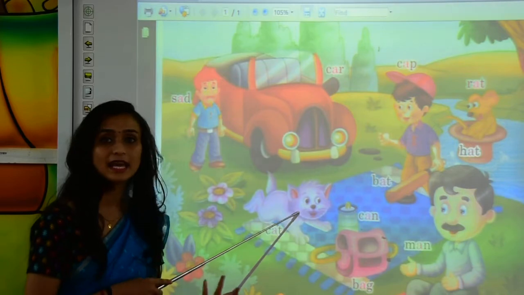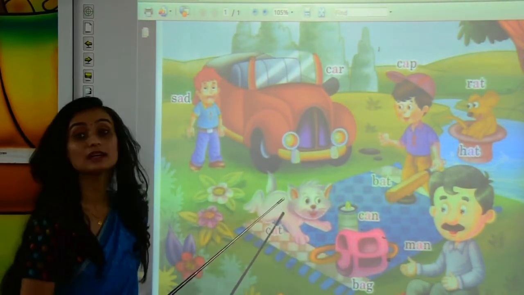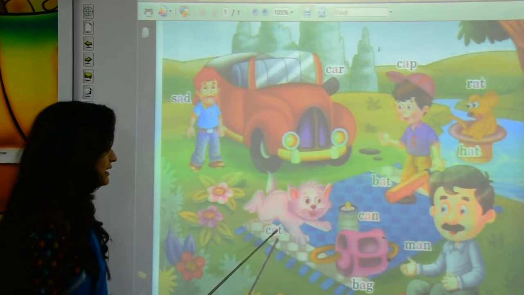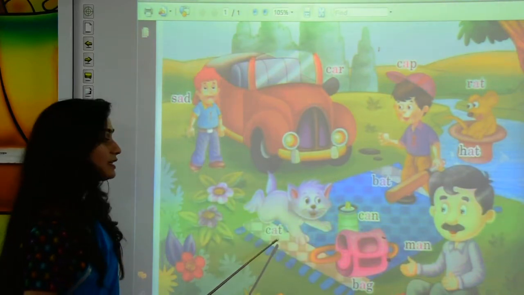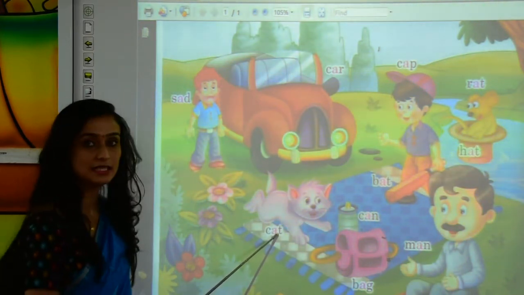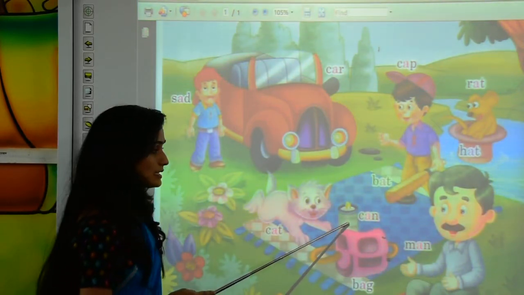Which is this animal? Yes, which is this animal, kids? This is a cat. C-A-T. Cat. What is this?